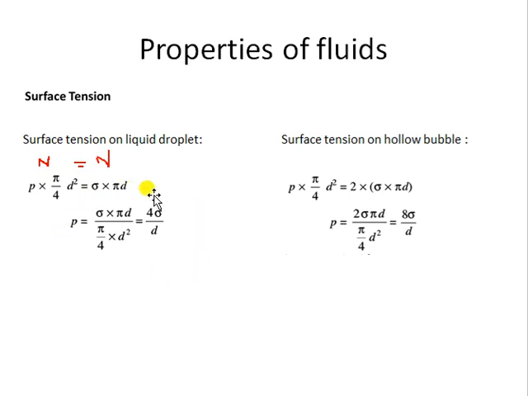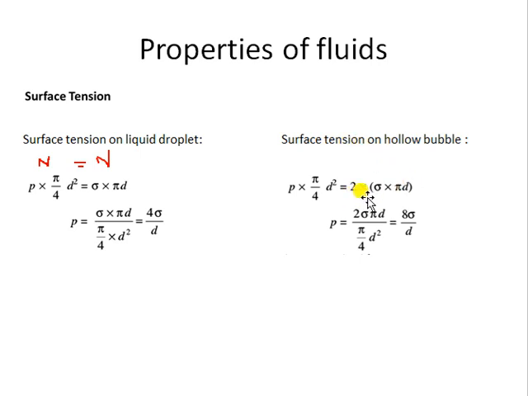Okay. Similarly, if we talk about a soap bubble or a hollow bubble, inside a hollow bubble there are gases filled. The pressure applied by the gases into the area of the bubble, the area of a sphere, is pi by 4 d square. Now the surface tension will be twice in this case. Why twice? Because there are gases on both sides of the bubble. So the boundary of the bubble has surface tension on both sides, inner side also and outer side also.